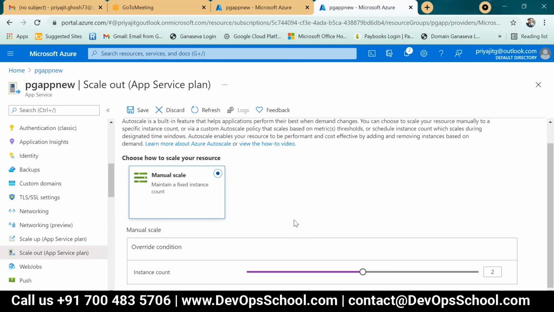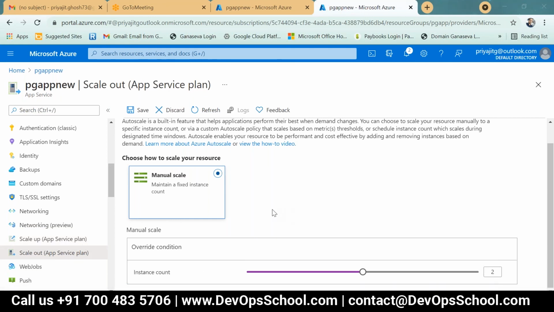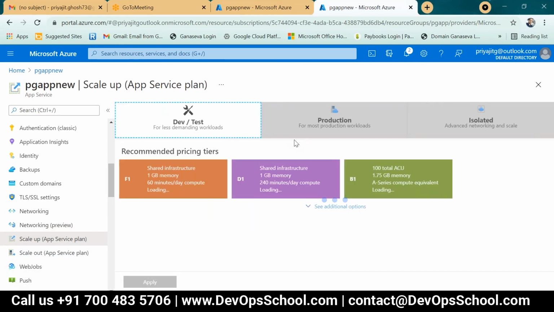But what is scale up then? In scale up, there is the plan. You upgrade your plan, and the CPU upgradation is done. Okay, so scale out means CPU count increase, the instance count, how many instances. And scale up means you need to change the plan. Which plan do you want to choose?